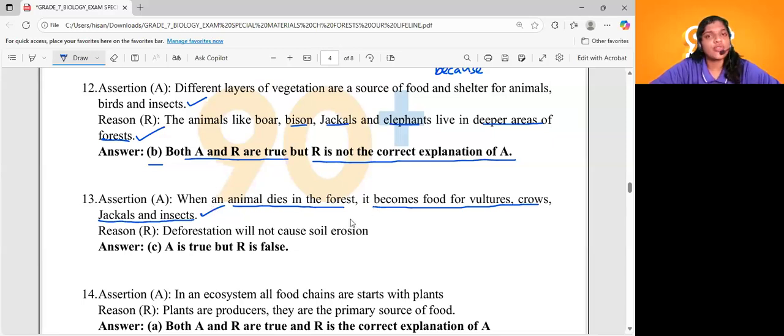Deforestation will not cause soil erosion. Is that the correct statement? No, deforestation will definitely cause soil erosion, so this statement is wrong. So the answer will be: assertion is true and reason is false. Which of the options will be correct? Option C, assertion is true, reason is false, will be the correct answer.